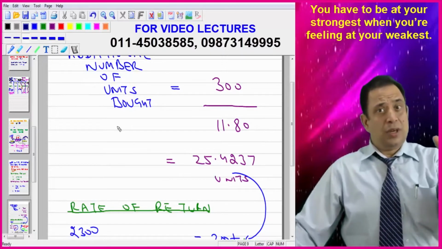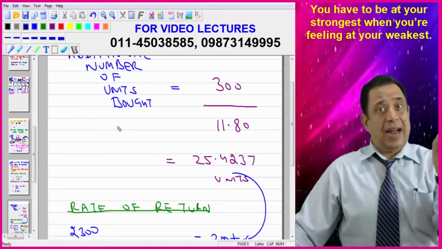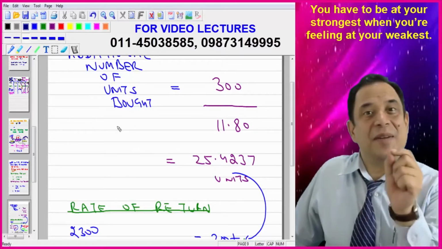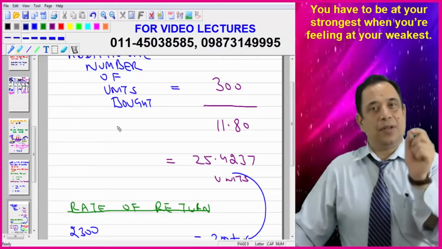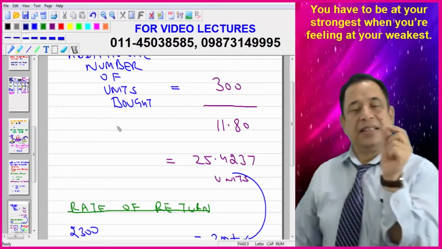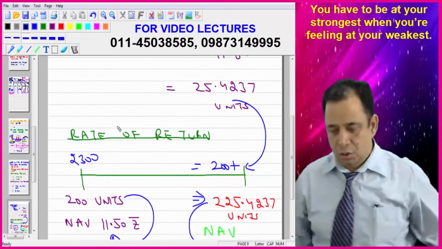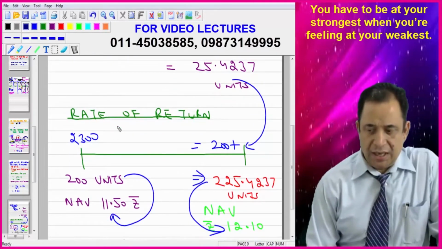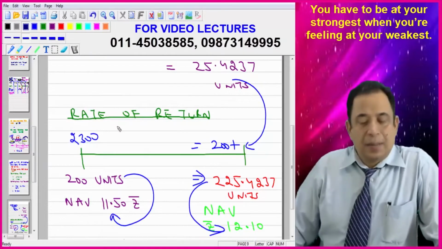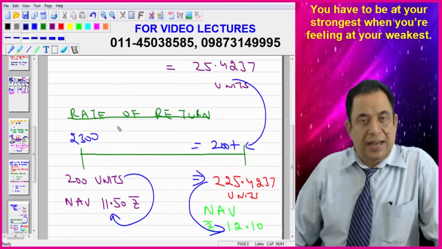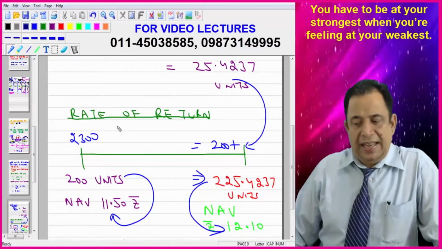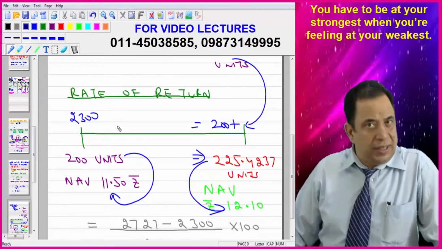It means total units which he will be holding at dividend reinvestment plan will be 200 plus 25.4237, that comes to 225.4237. So I have written there. Just see. In the beginning, he has 200 units at the rate of 11.50. At the end, he has 225.4237 units at the rate of 12.10.